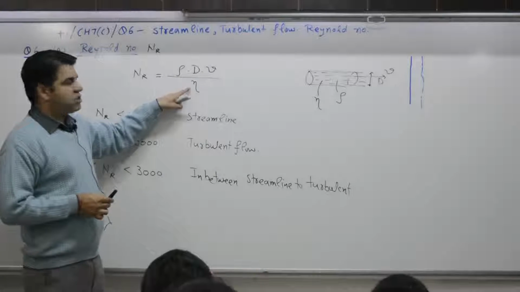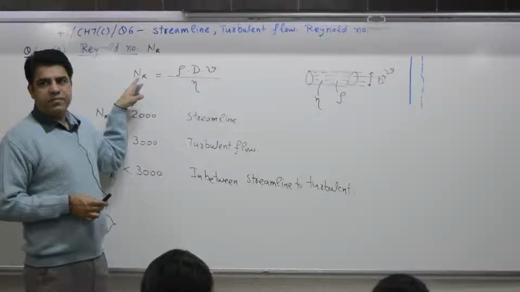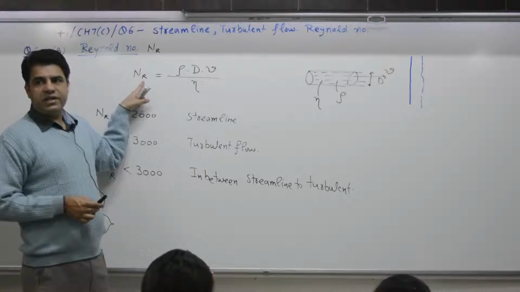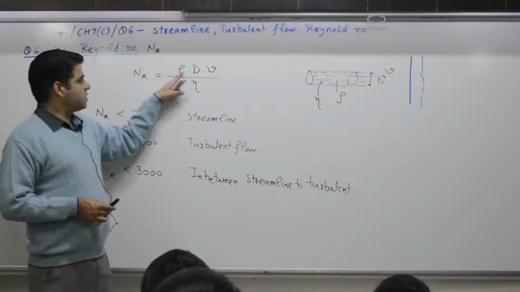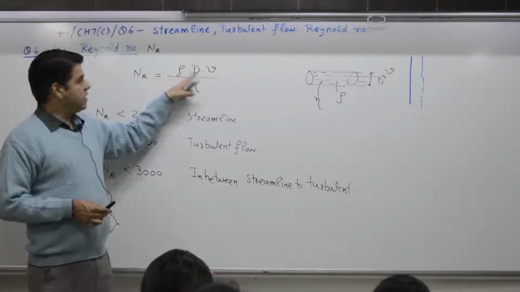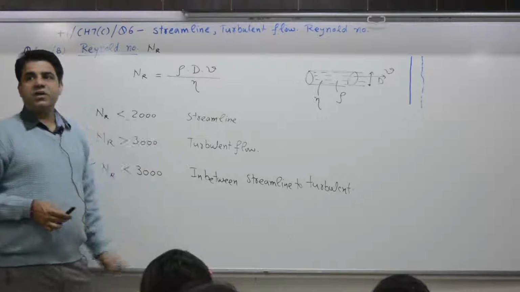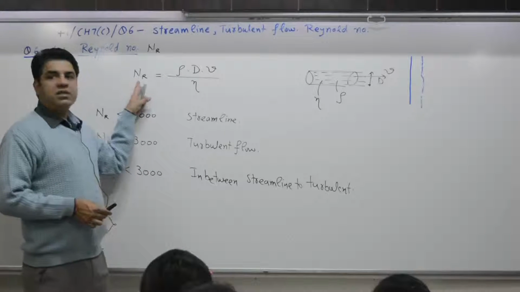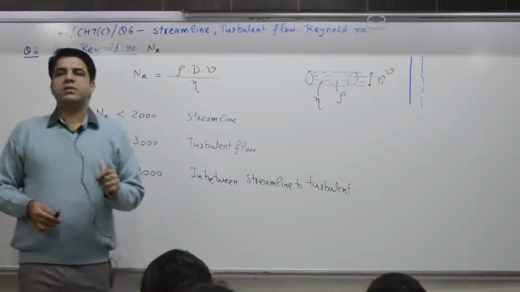Why? Because eta is high, Reynold number is less. This number will decide whether the flow is turbulent or not. These parameters, inertia factors, the density, dia, velocity, will try to increase Reynold number. That means they try to make the flow turbulent. Eta tries to make flow streamline.